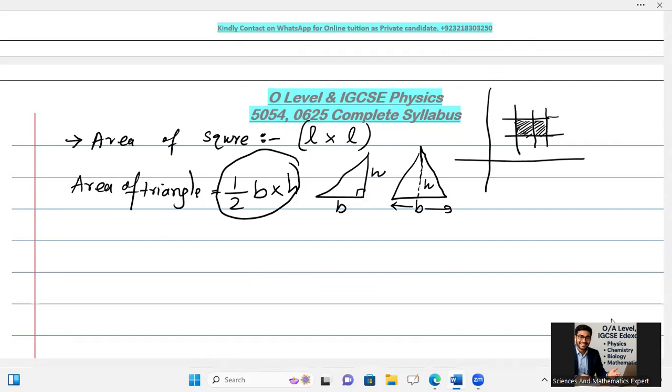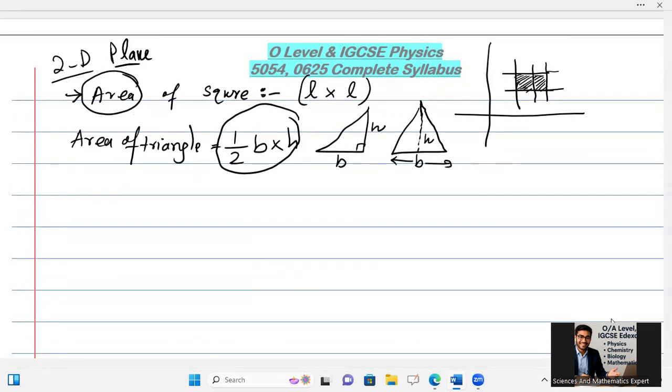All right. When this is related to area, it is basically a 2D plane. When I go for volume, it means I go for a 3D plane. In that case, the volume of a cube or cuboid can be taken into account.